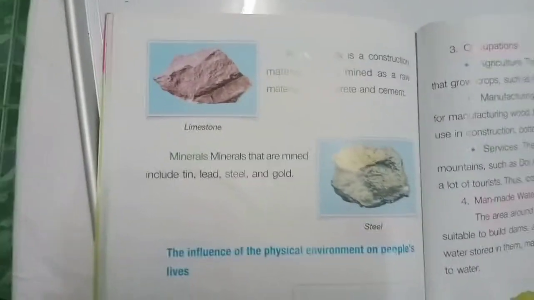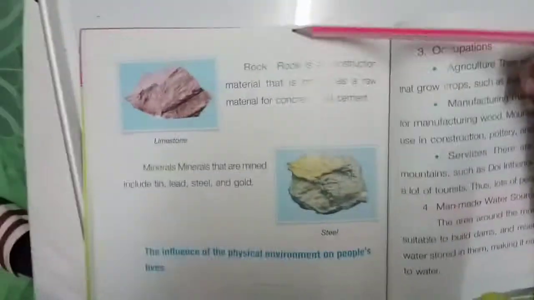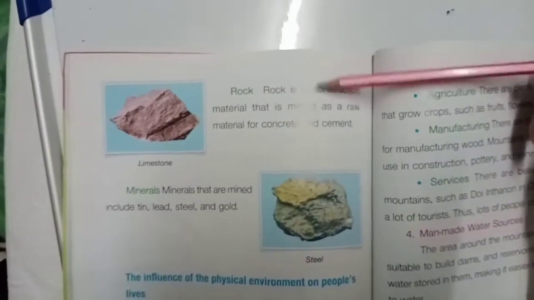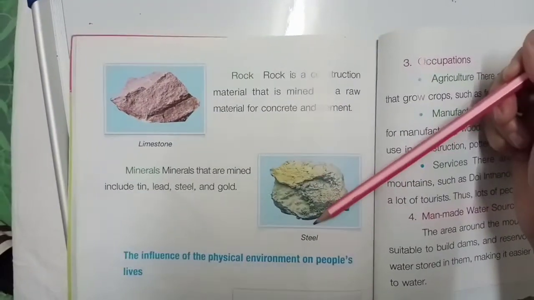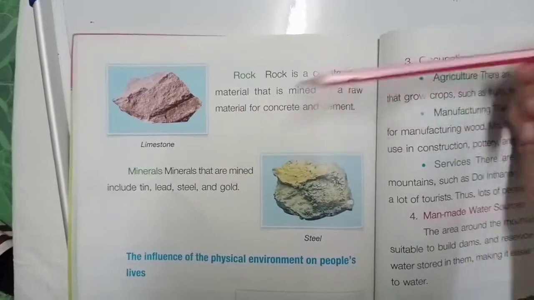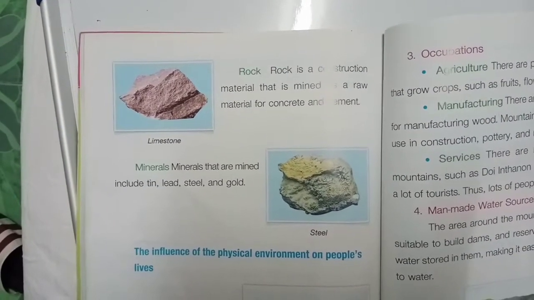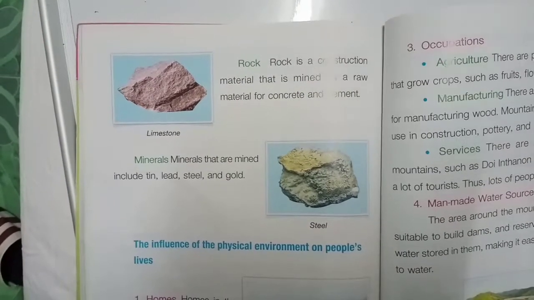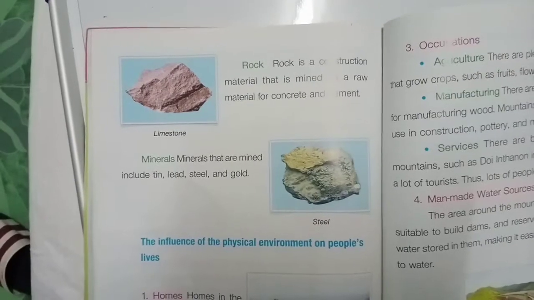So here we also have minerals. We have rocks, the constructions of rocks. This is limestone. This is steel. Our minerals in each region or each province are very different. It's just the same as the soil. It's very different, so the sources of materials will also become very different.